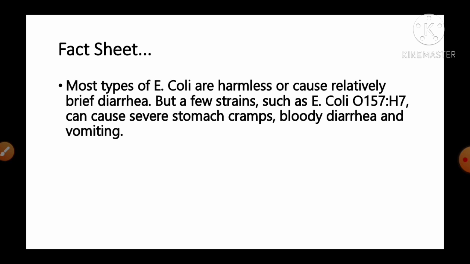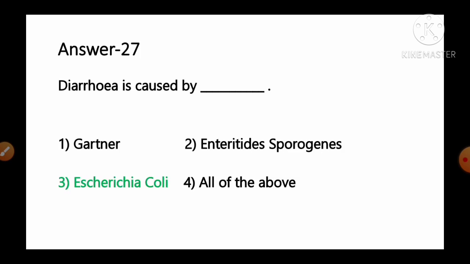E. coli O157:H7 can cause severe stomach cramps, bloody diarrhea and vomiting. So we can say, as per the information, it is Escherichia coli that can cause the diarrhea. So option number 3 is the correct answer for this question. Move to the next question number 28.